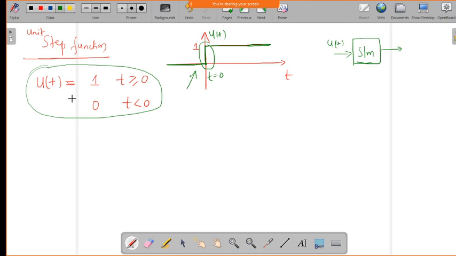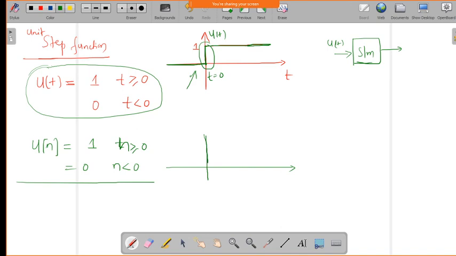In a similar way, in the discrete time case also, we can define it as u of n equal to 1 for n greater than or equal to 0, and it is 0 for n less than 0. So this is the discrete time case and this is the continuous time case. And how can we represent it in the discrete time case?